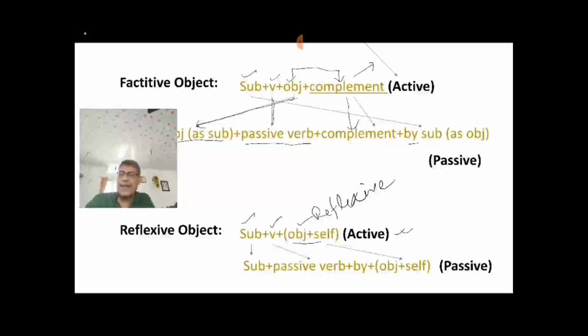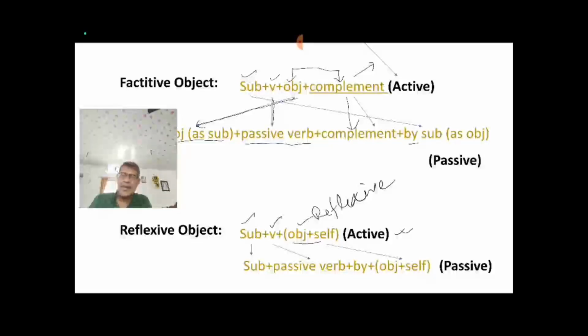Now if you get the reflexive object, then how can you do its passive voice? Very simple. In this case, try to remember, you have to follow a different method when you do passive voice. If you get a reflexive object in a sentence, you need not change the places of subject and object.